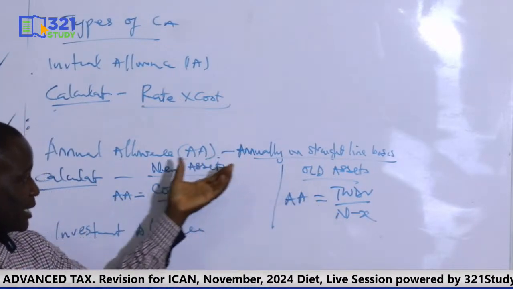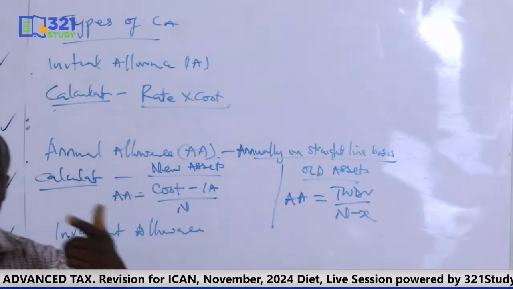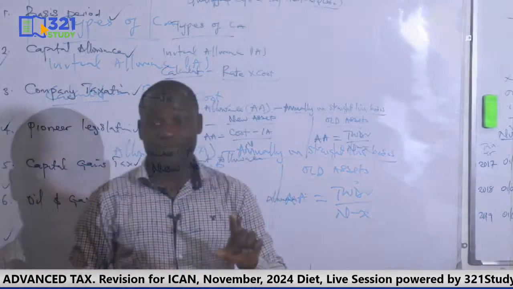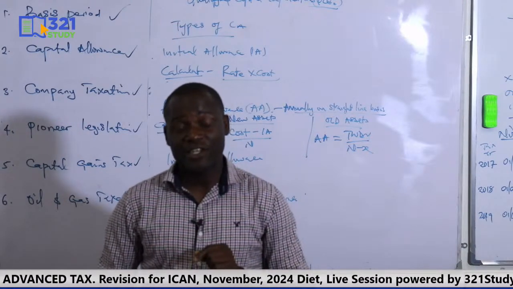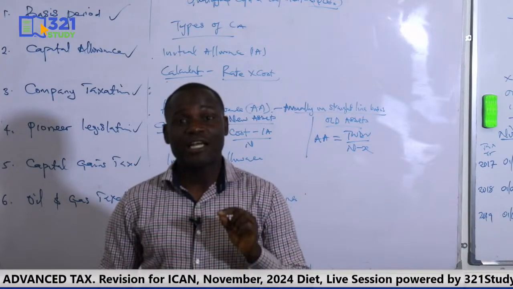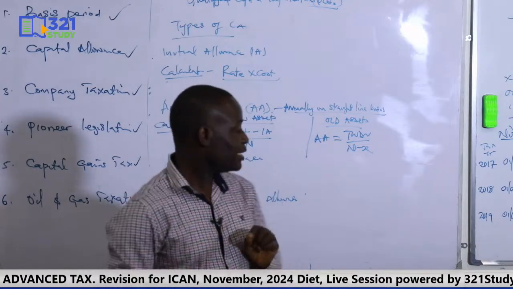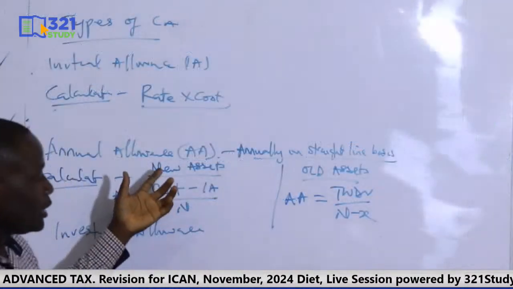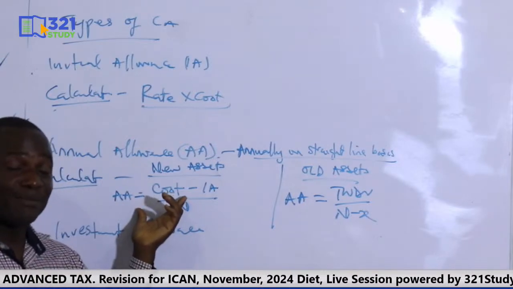Now, what do you understand by new asset? Remember, new asset means that no allowance has been claimed on that asset before. This is the first time we want to claim capital allowance on that asset. Okay, so once you are claiming for the first time, especially initial allowance, then that is a new asset. That means no allowance has been claimed on this asset before.